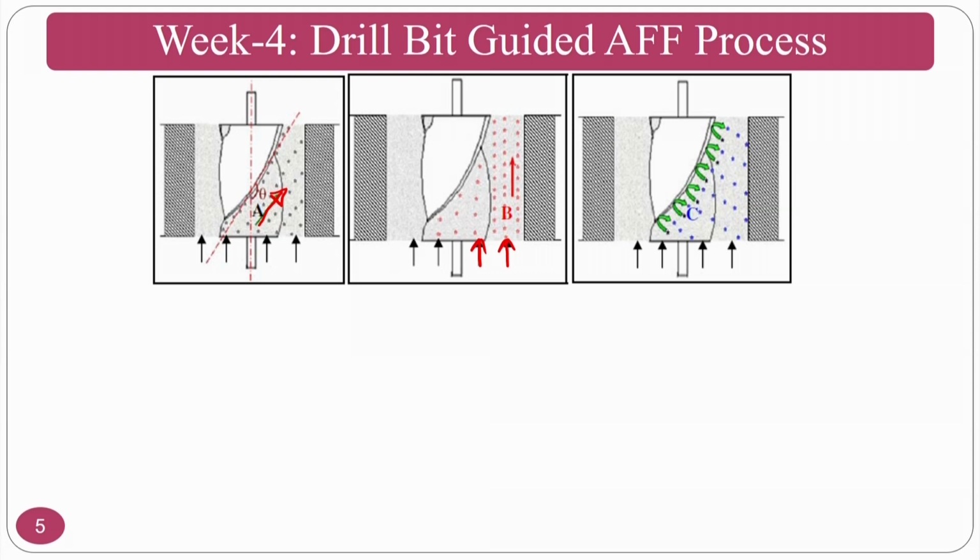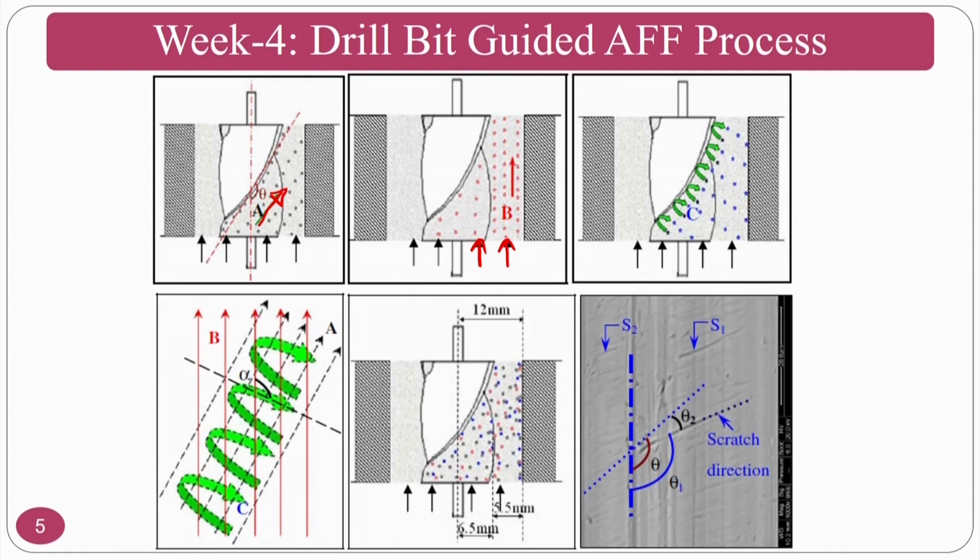What will happen? There is a scooping flow, because whenever you are pushing and the flute is there, there will be a scooping like ice cream. Whenever a customer goes to the shop, he will scoop the ice cream and give it. So that scooping flow will come into the picture. Because of the axial motion, the flute direction and the scooping, these three motions are clubbed and you will get very good dynamics.